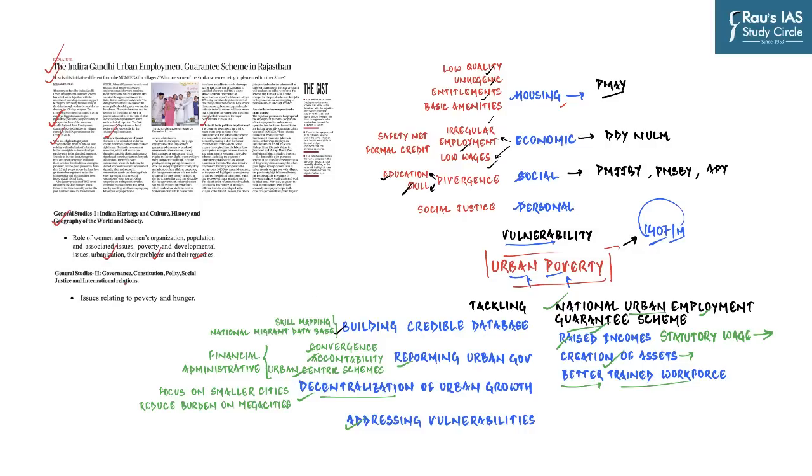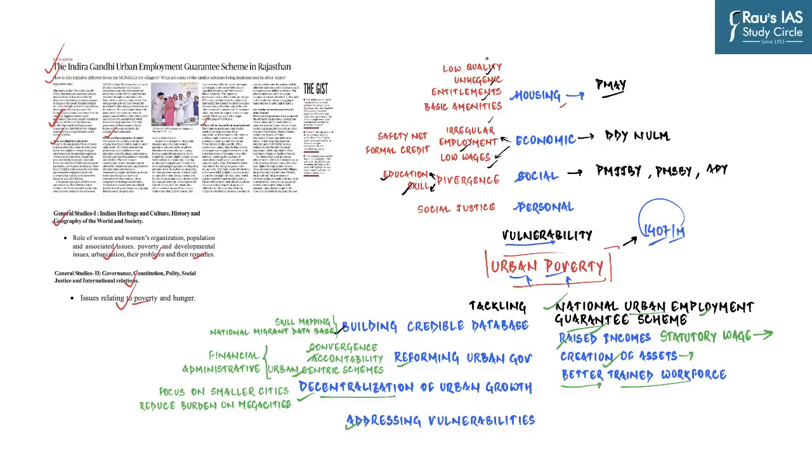Also, if you look into the GS paper 2 syllabus, you have a line in the syllabus which says issues related to poverty and hunger. And so, of course, if you talk about segregation of poverty on the basis of rural and urban, this could also form a part of GS paper 2 syllabus.